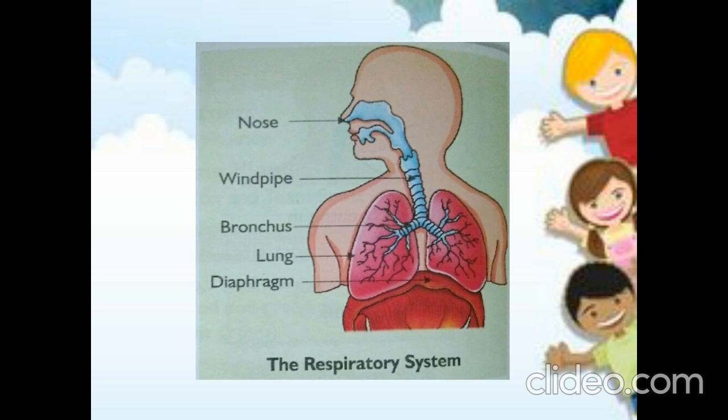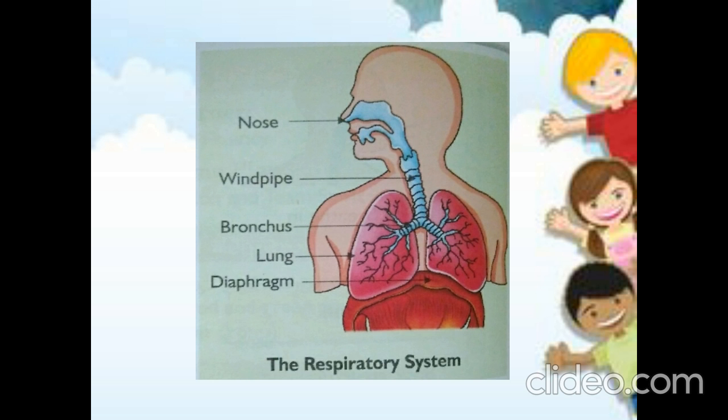So what is present inside a nose? Yes, hair and mucus. For what? To filter the dust particles present in the air. Then coming to the next organ, it is the windpipe. Super. So what is the function of the windpipe? It takes the air from the nose to the lungs. Very good. The other name of the windpipe is trachea.